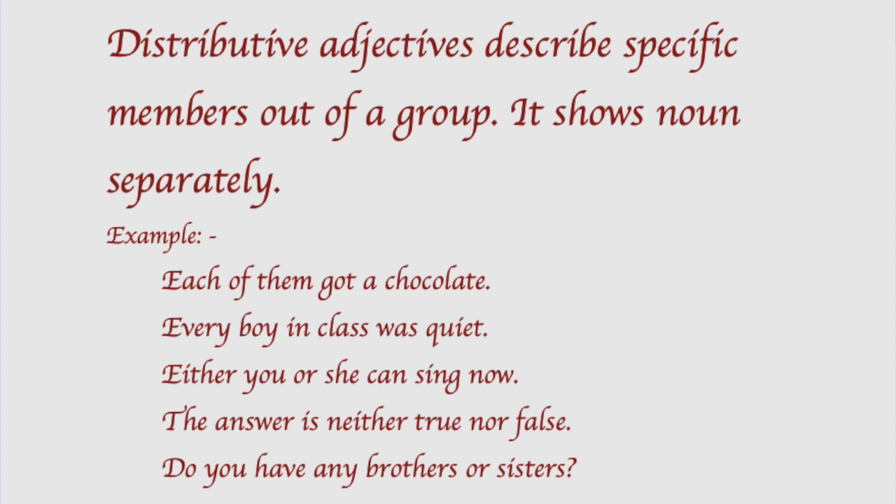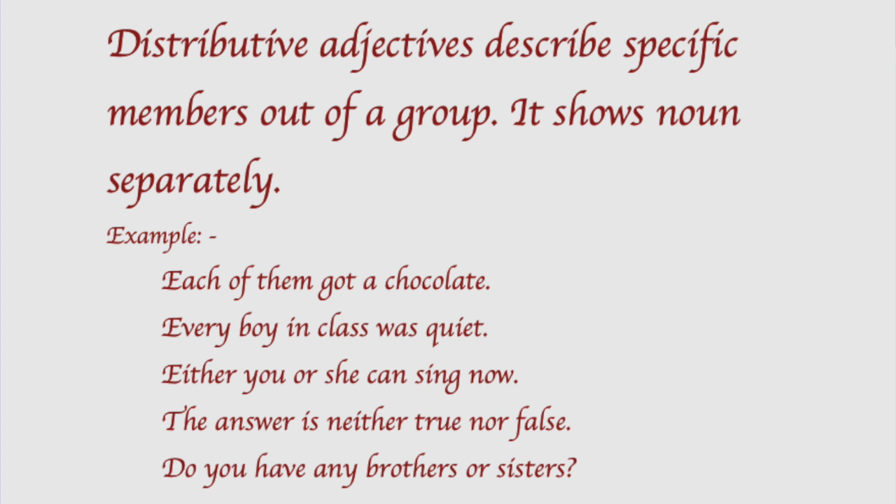Either is used to show one between a choice of two. Either you or she can sing now. A choice. Then neither shows not one or the other between a choice. The answer is neither true nor false. The next one is any. Any is used for one or something out of any number of choices. Do you have any brothers or sisters?